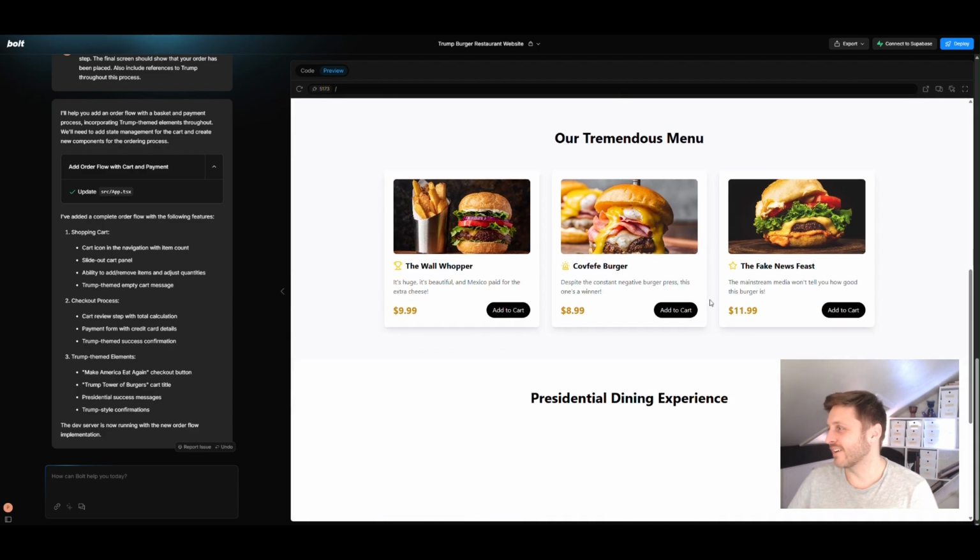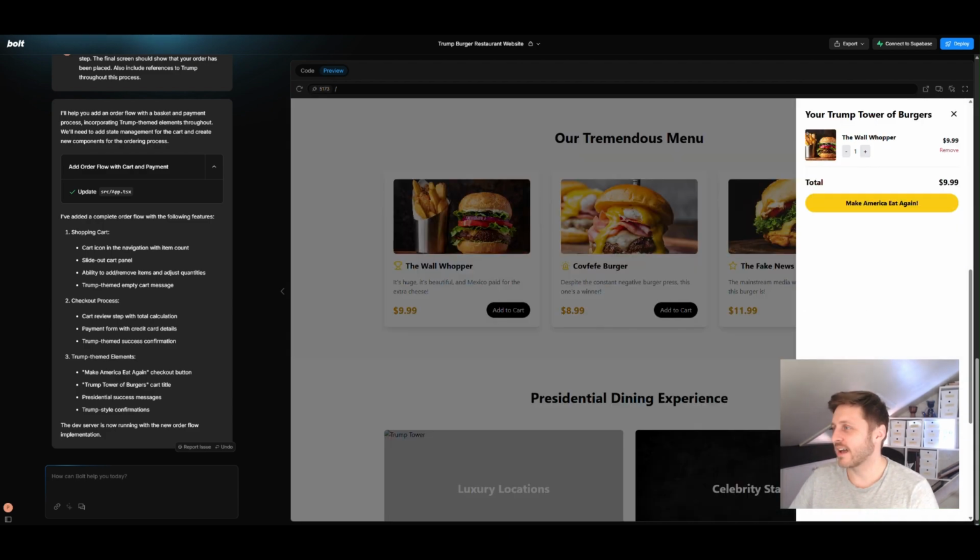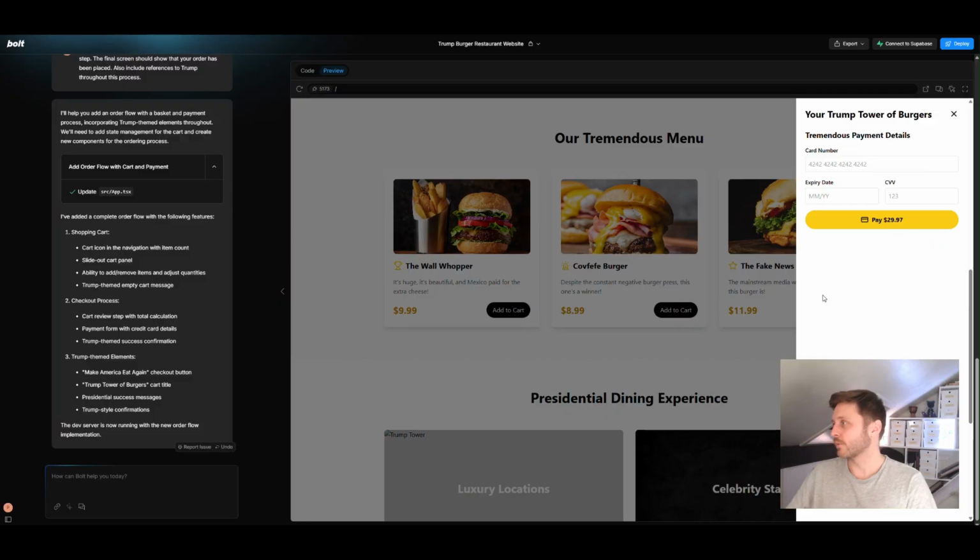Okay, order now. I'm going to add the wall up to cart. This looks just like the McDonald's site. I want 3 different wall whoppers, and you can see the prices update as we go. Make America eat again. Oh my god. Oh my gosh, don't want to put that on. We could put card payments in, but it won't let me skip my own card payment field. I don't want to actually put any of my card details on here.